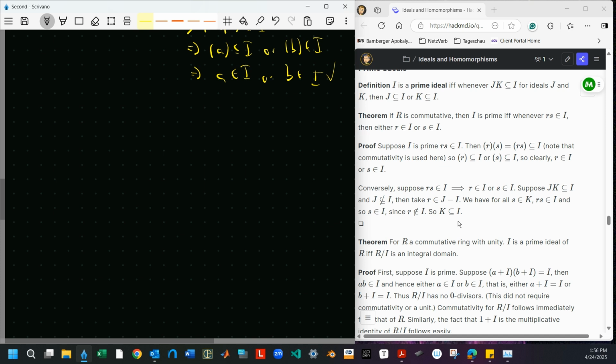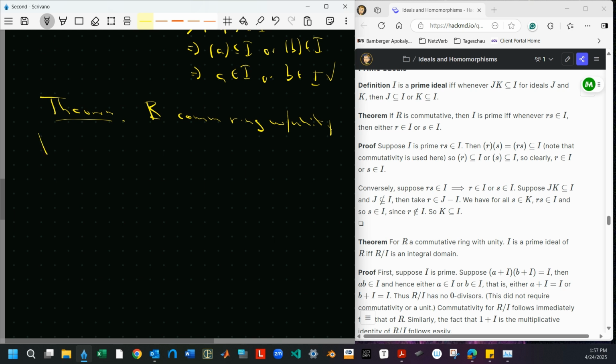Okay, suppose we're in a commutative ring with unity, then we have this very important theorem. So just to make sure we got this right, R is a commutative ring with unity. I need to call those something like, I don't know, pre-integral domain or something.